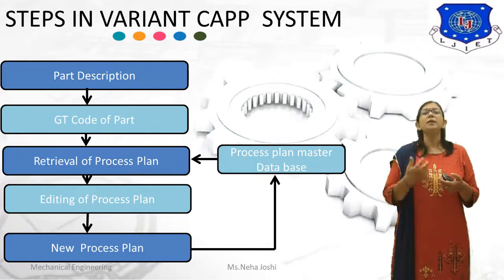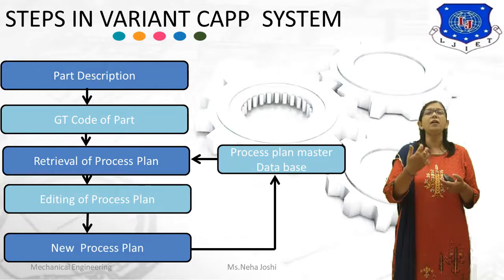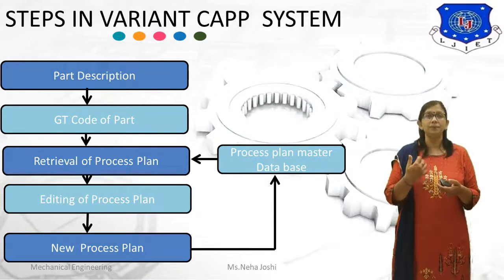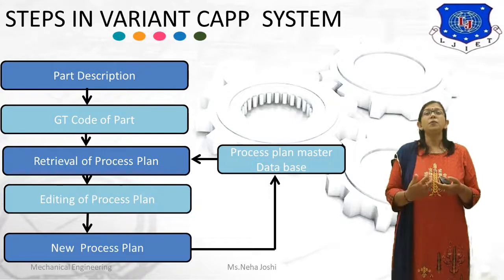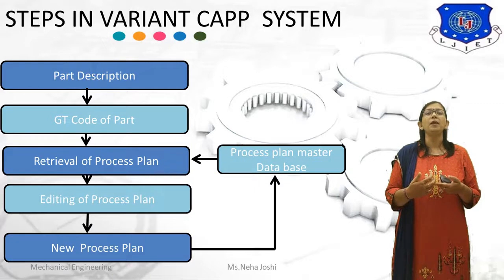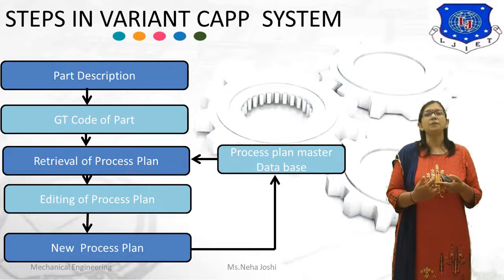If the computer database contains a similar or identical code number, the process plan is retrieved and displayed on the screen. The standard-based process plan is examined by the user and edited as per requirement to make it compatible with the new part design. After editing, the process plan is stored against the code number of a new part in a computer database.